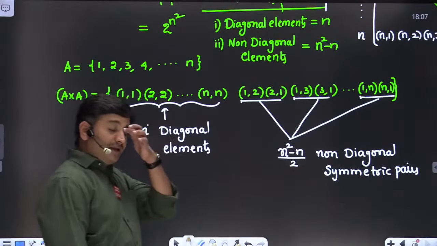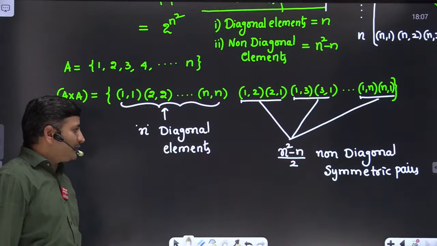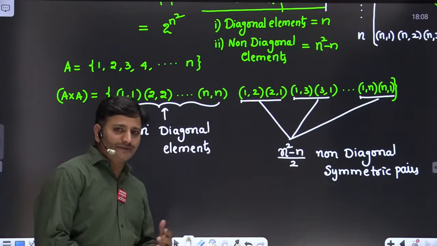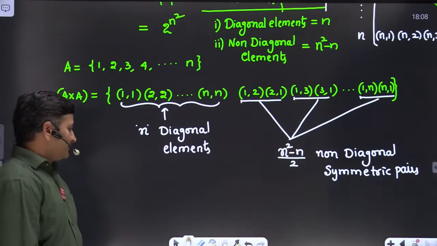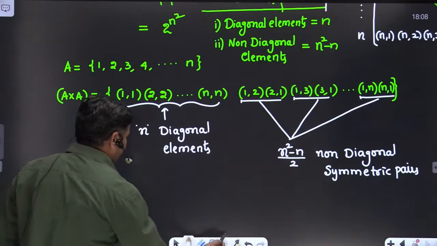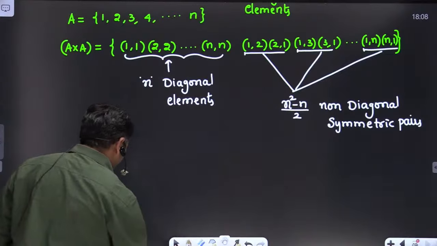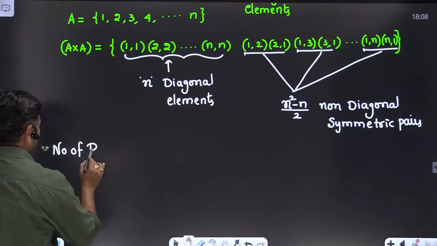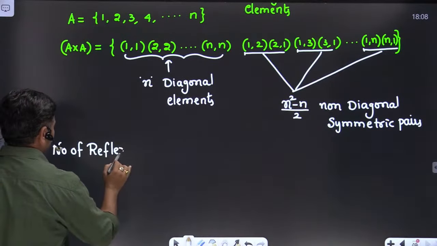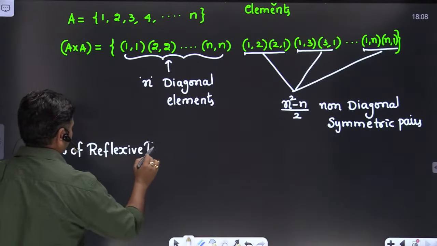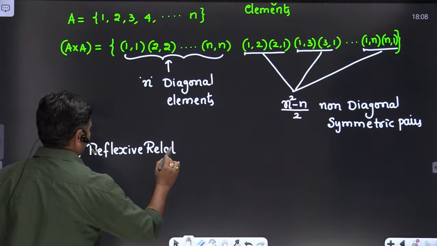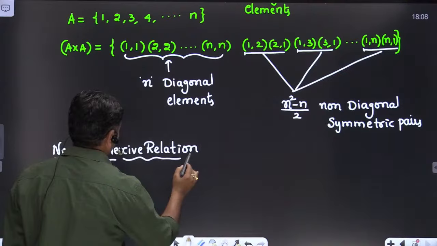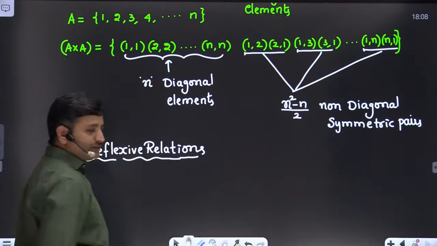Non-diagonal symmetric pairs. Okay. If you could understand these two important concepts here, you can easily find how many reflexive relations, how many symmetric relations, and so on. So first we'll discuss the number of reflexive relations, friends.